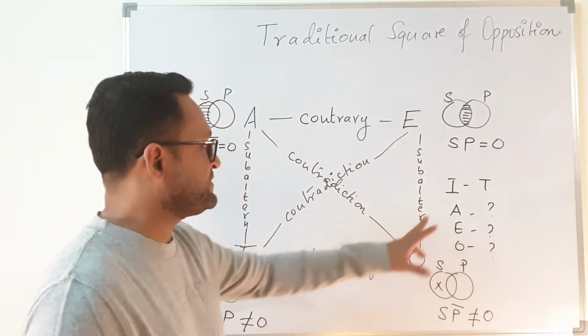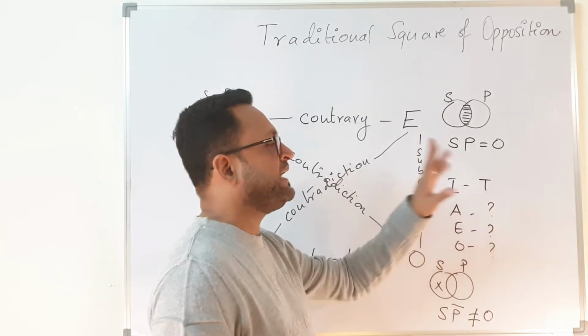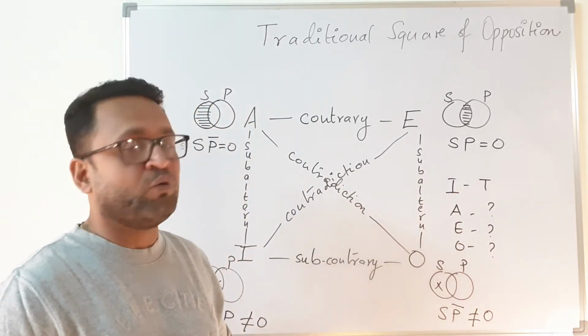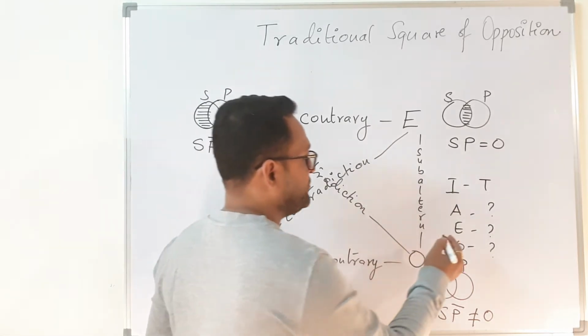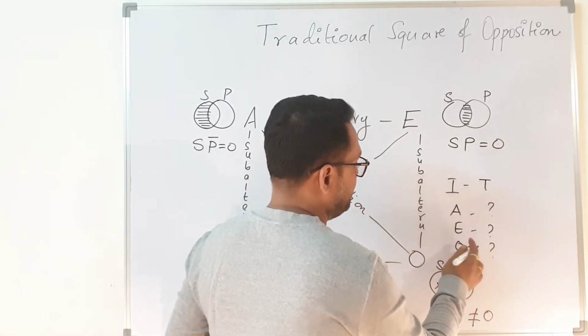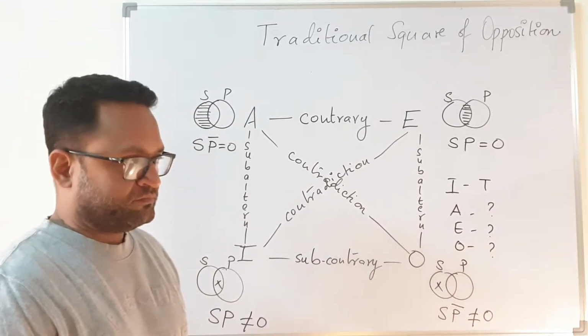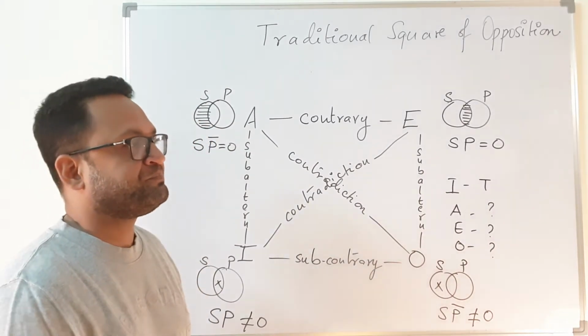And now if somebody gives you this, that if I is true, what is going to be the value of A, E and O? So you can pause the video as I told you and check with yourself what the results are.